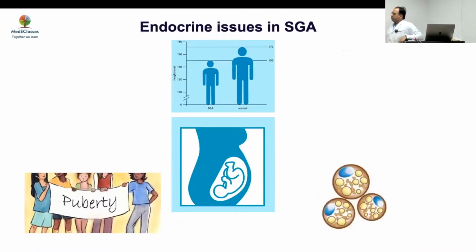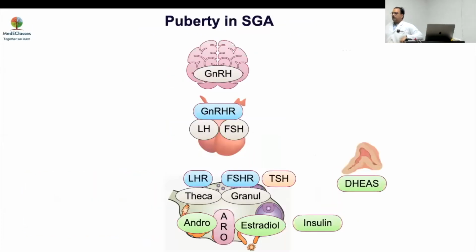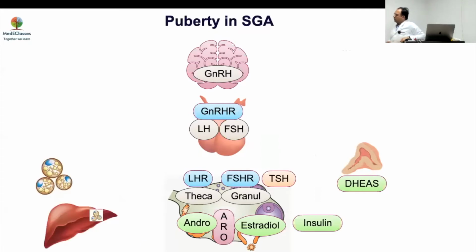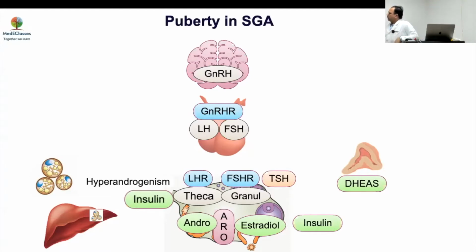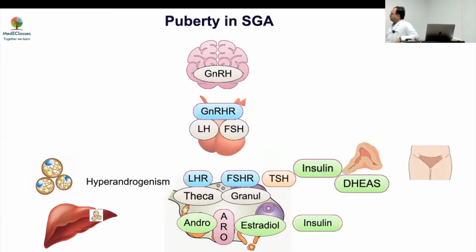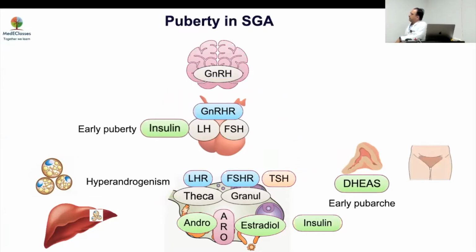Now we've discussed growth. The next issue, of course, is puberty, and we know that puberty is a very important regulator of growth. What happens in SGA is that you have insulin resistance, which is very common. And this insulin resistance is going to cause both ovarian as well as adrenal hyperandrogenism. So they will have a higher risk of developing premature pubarche as well as PCOS subsequently. There could also be an effect on the adrenals, causing early pubarche as well as early puberty. So all these changes happen.